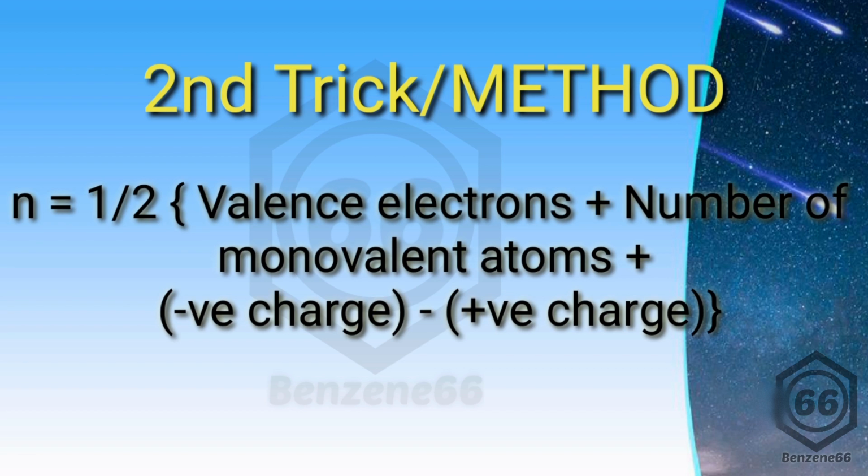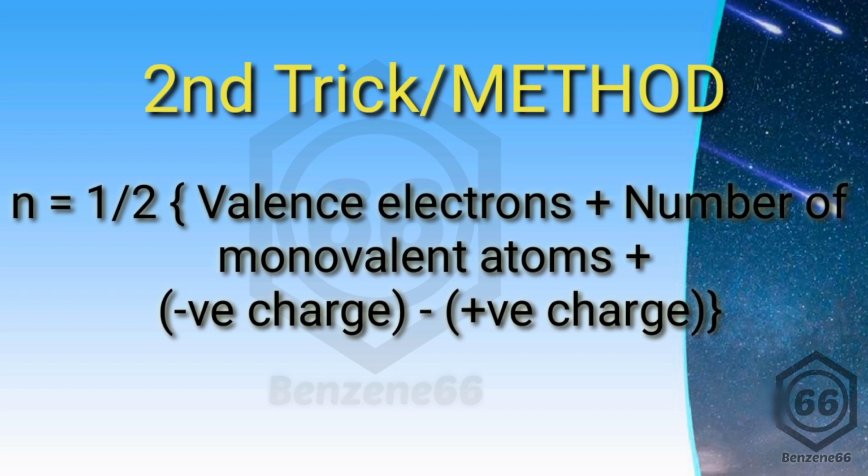The formula is, here again you can calculate the value of n, that is equal to half of the number of valence electrons present on the central atom for which you are calculating the hybridization, plus the number of monovalent atoms present in that molecule. Monovalent atoms can be hydrogen, all the elements present in the first group, and the elements present in the 17th group, that is fluorine, chlorine, bromine, iodine. All these are said to be monovalent atoms. Plus the negative charge, or minus the positive charge, if present on that species. If you have any ion, you have to add the negative charge or subtract the positive charge.